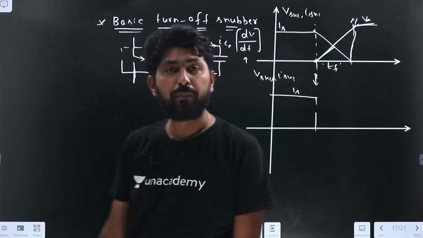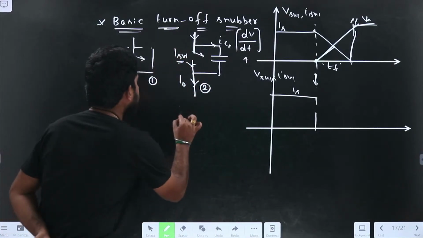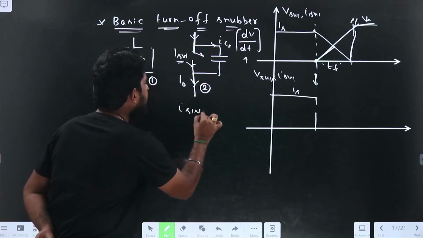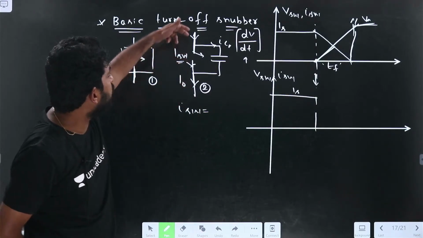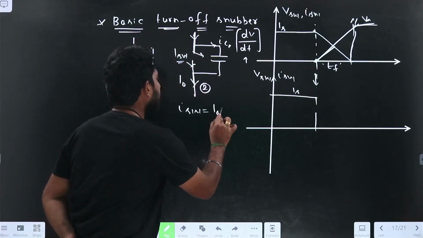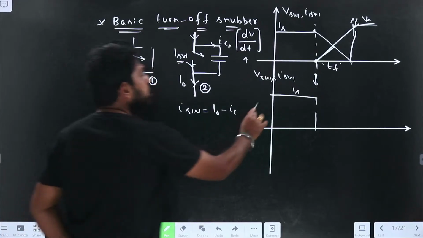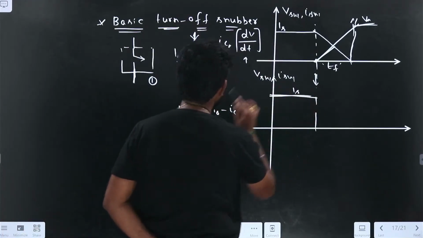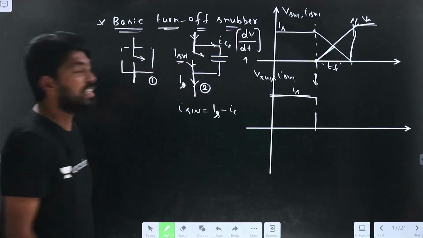Observe what happens here. The switch current is equal to I0 minus IC. We have assumed that this I0 will be constant, so let us take it as IS. So the switch current is IS minus IC.